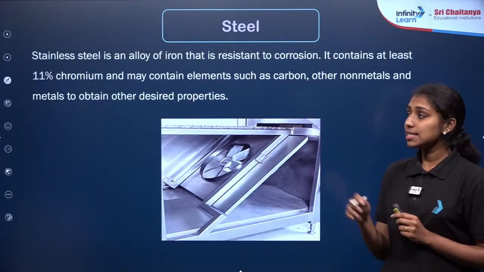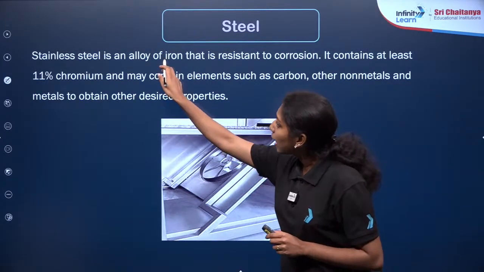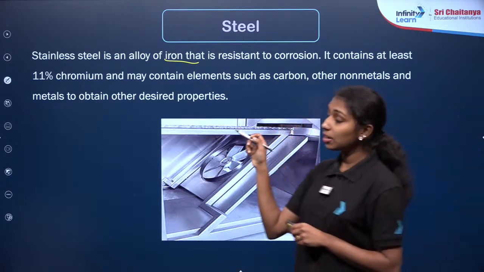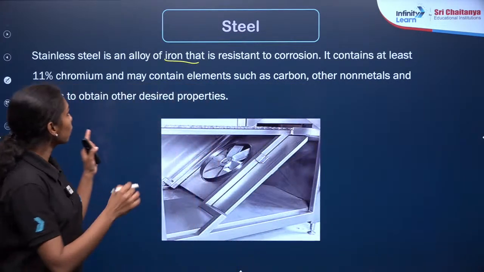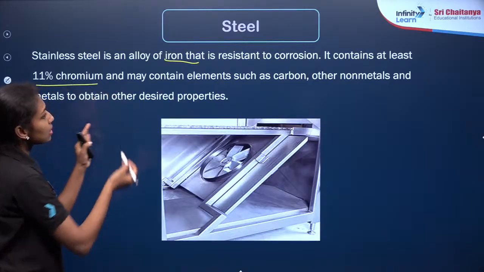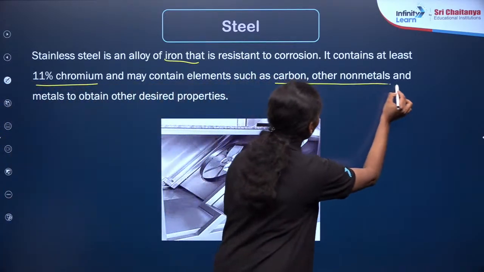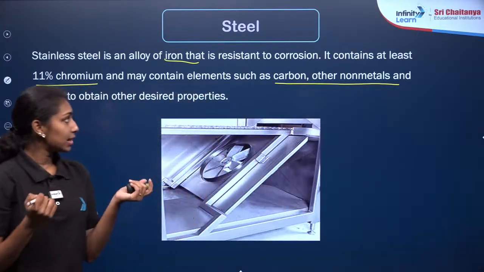And the last case is stainless steel, an alloy of iron that is resistant to corrosion. So it contains at least 11% of chromium, and may contain elements such as carbon and other non-metals also. So this is the case of an alloy of iron, that is stainless steel. You can see the image over here.